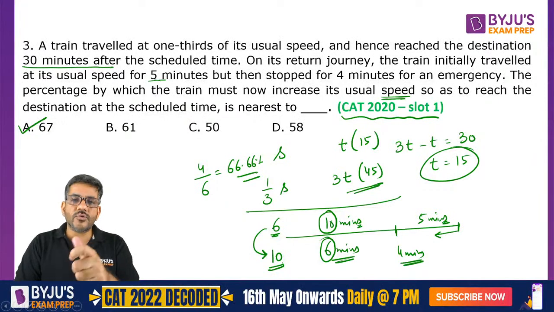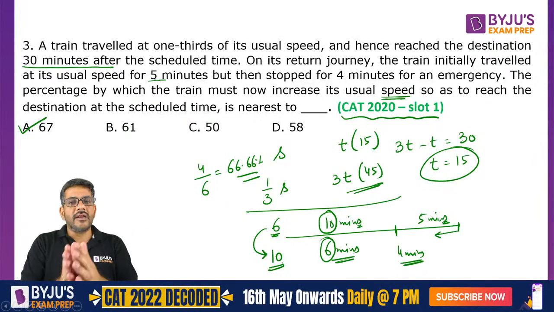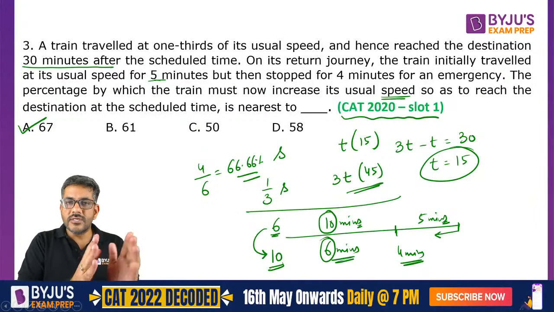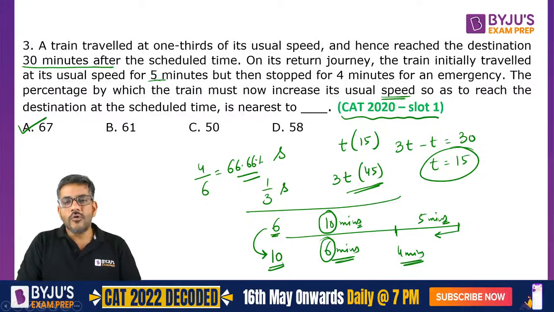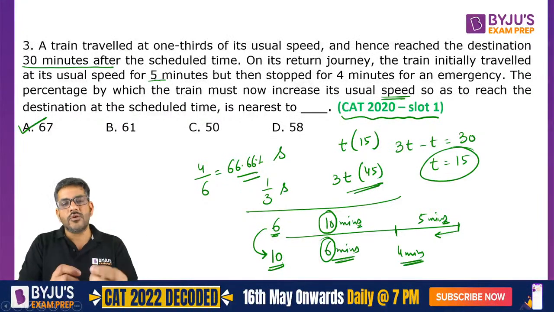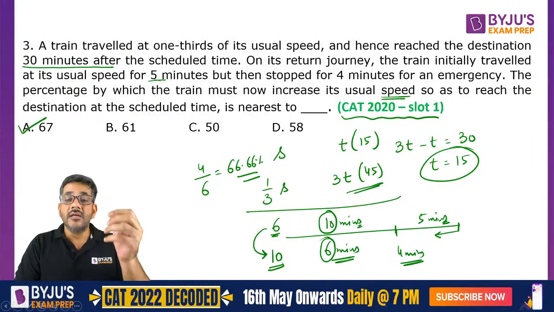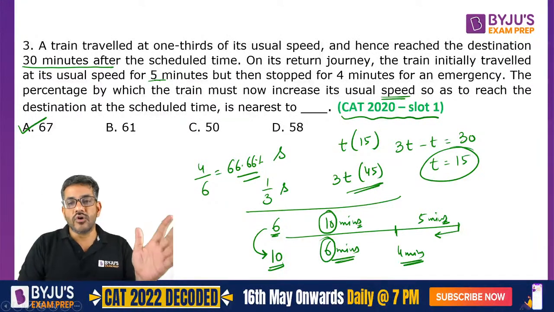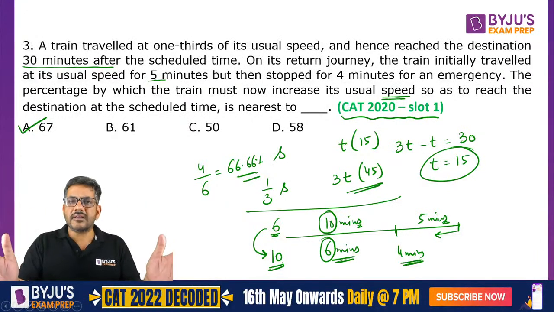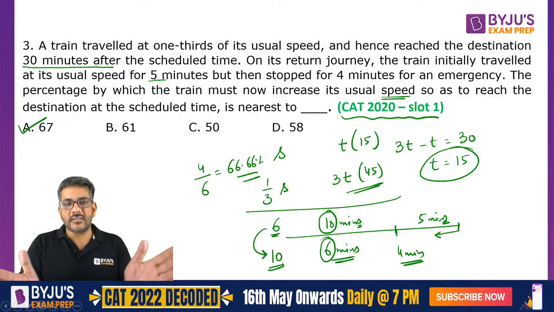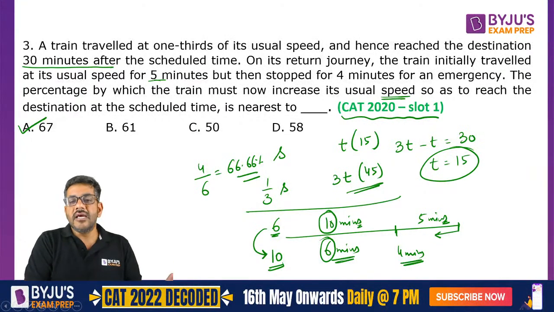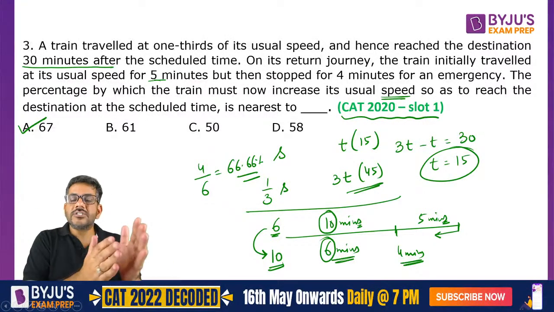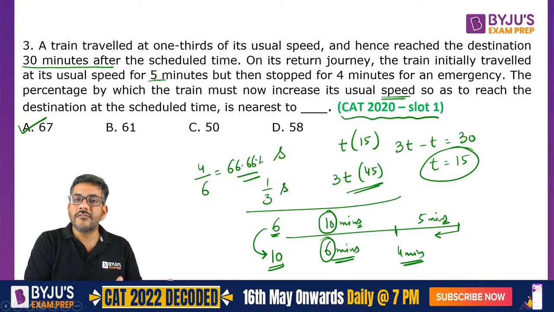अब 15 मिनट्स उसको आते हुए लगेंगे. It has already run for 5 minutes. After 5 minutes it waits for 4 minutes, so it has already spent 9 minutes. Only 6 minutes बचे हैं उसके पास, in which it has to cover the remaining distance, which it normally covers in 10 more minutes. क्योंकि normally जो रास्ता कवर करती है ट्रेन वो 15 minutes में कवर करती है. 5 have already gone, 10 more are remaining. So 10 minutes path it has to cross in a total of 6 minutes.